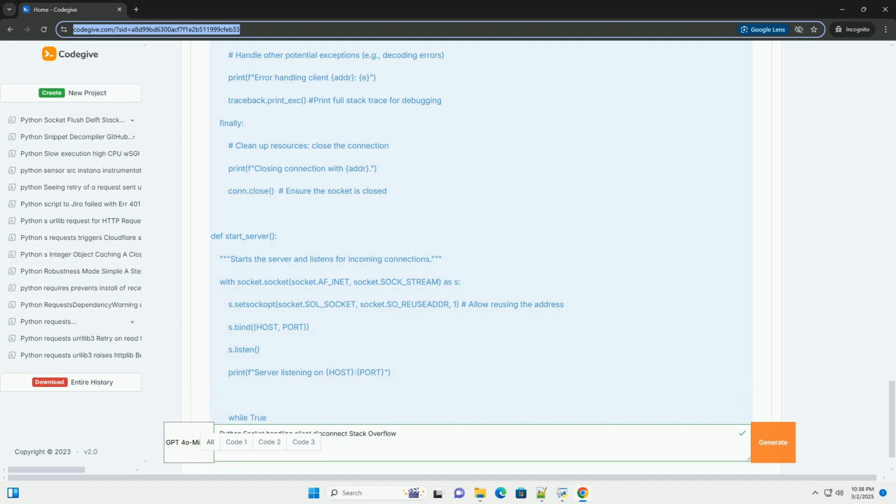Non-blocking sockets: for more complex scenarios, especially with many concurrent connections, consider using non-blocking sockets and the select or poll modules. These allow you to monitor multiple sockets for readability and writability without blocking. Libraries like asyncio are also excellent for asynchronous network programming. Error logging: implement robust error logging to help diagnose and troubleshoot disconnection issues.